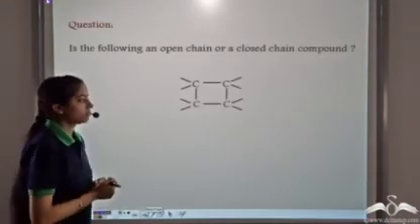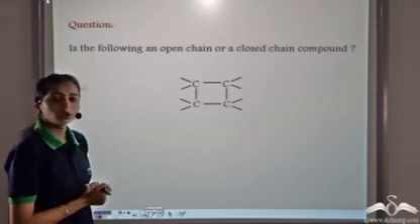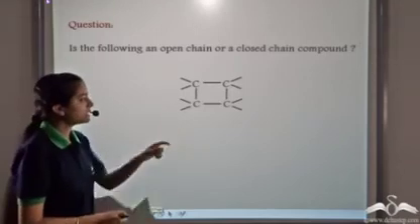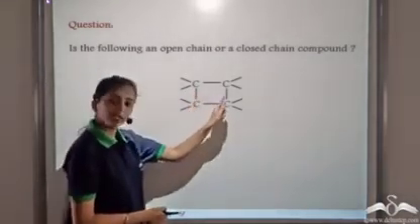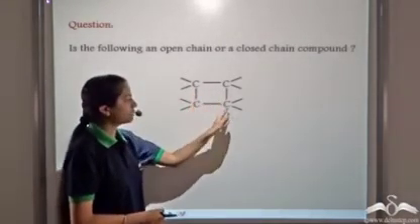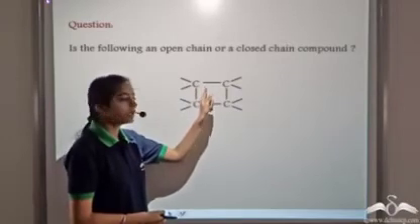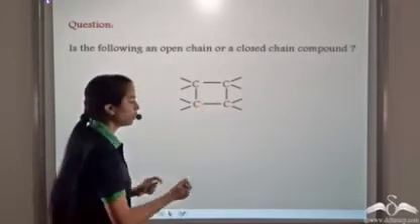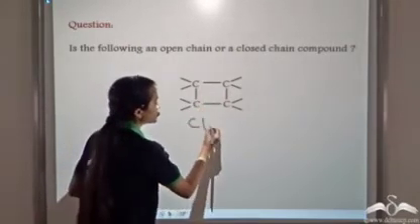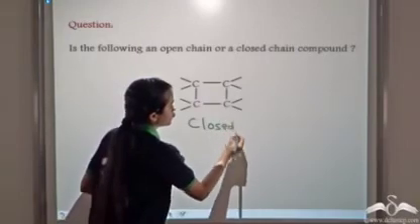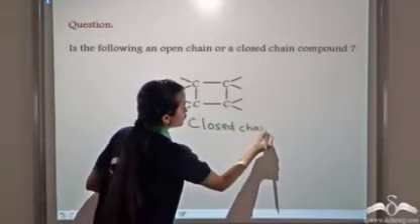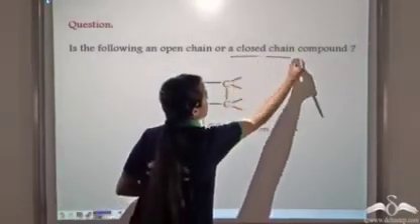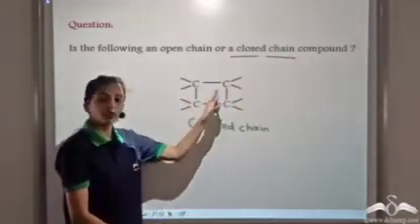What do you think is this compound? Is this compound an open chain or a closed chain compound? Well, we see in this case, carbon is linked to itself, that is, the carbon atoms are linked to themselves by forming a closed loop. So whenever we see a closed loop being formed, those kind of structures are closed chain compounds. So this is not an open chain compound, this is a closed chain compound, as we see a closed loop being formed.